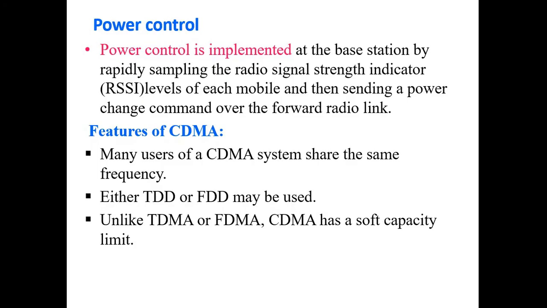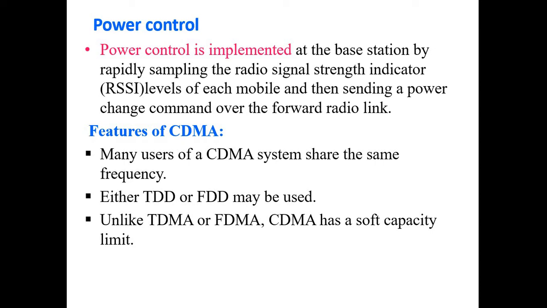Now, there are a few drawbacks with CDMA. That is the near far problem. The near far problem arises when users with low power do not get a chance to connect to the base station. This problem normally arises from the CDMA working process.